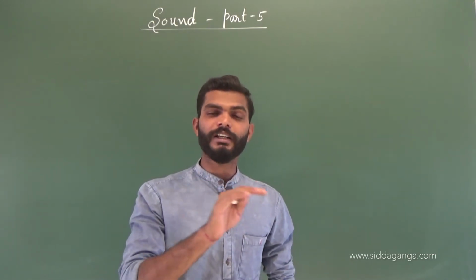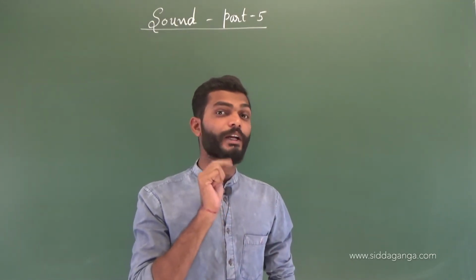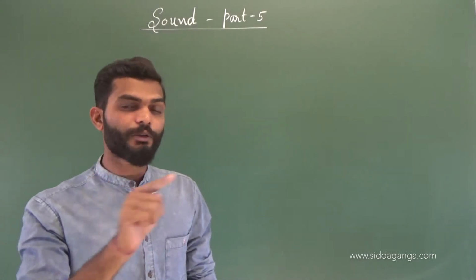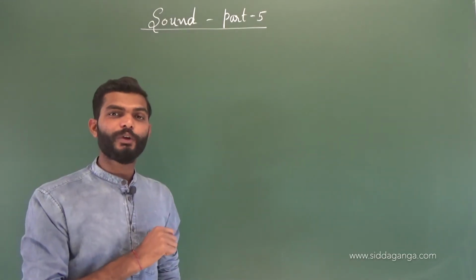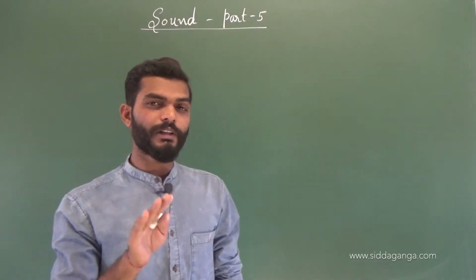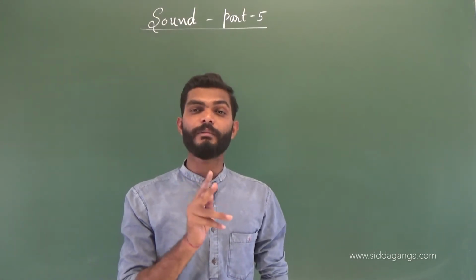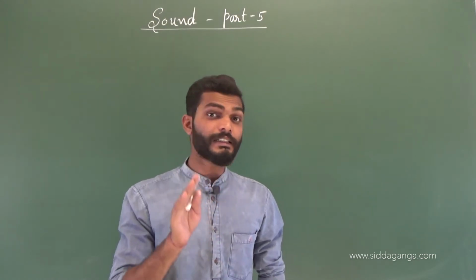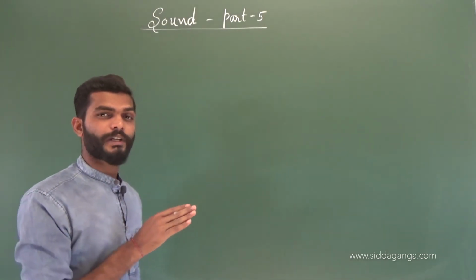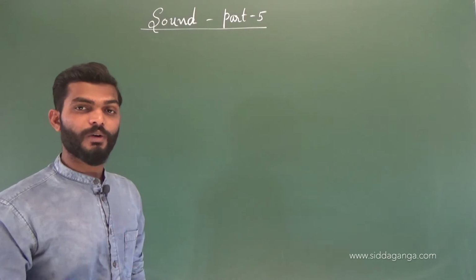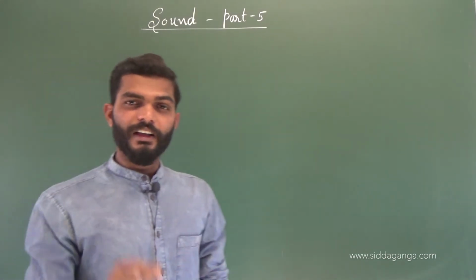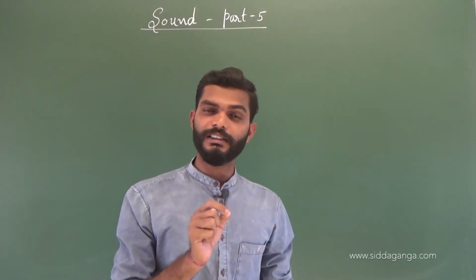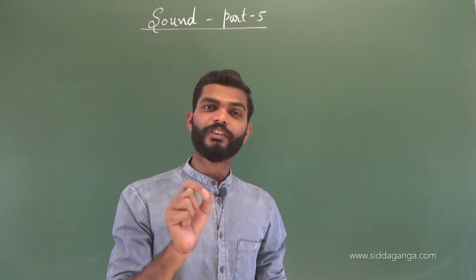The number of oscillations per unit time, or in 1 second, is known as frequency. And we came to know the relation between the frequency and time period of a wave. Frequency is equal to 1 by time period, or time period is equal to 1 by frequency. SI unit of frequency is hertz, SI unit of time period is seconds.